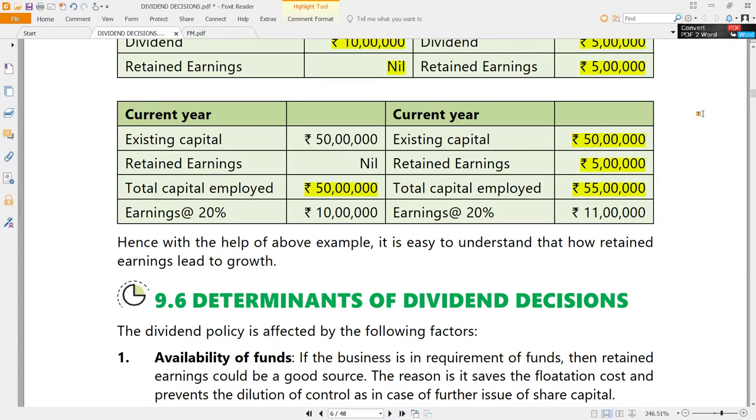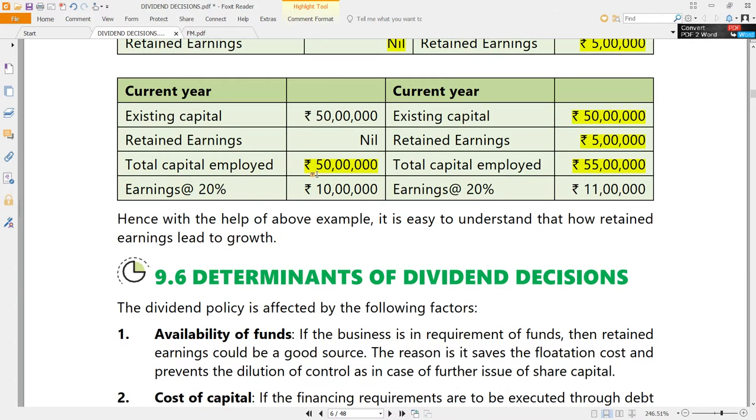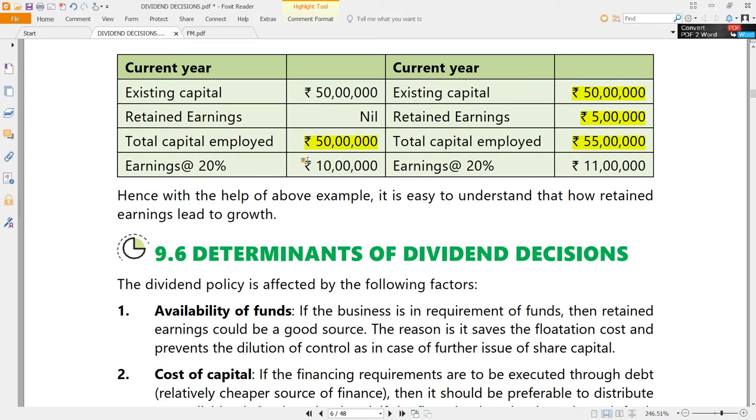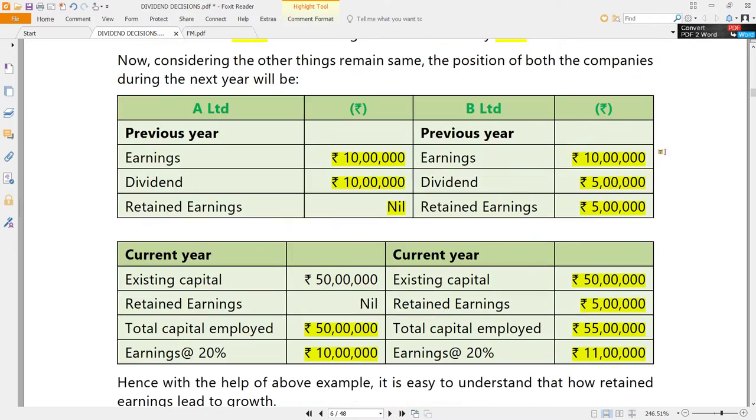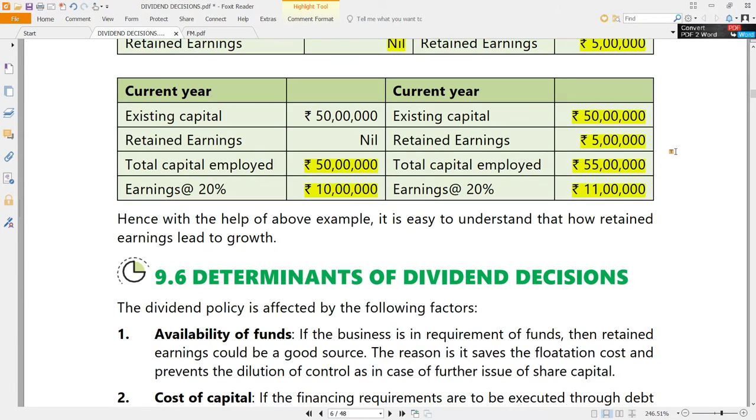So this 5 lakhs which is retained can also be used for investments by B Limited as a source of finance. So for the current year, how much profit does A Limited earn, considering the same 20% on capital employed? A Limited continues to earn 10 lakhs, but B Limited will earn 11 lakhs, which is 20% on 55 lakhs. That means what? B Limited has grown. A Limited has not grown. B Limited has grown.